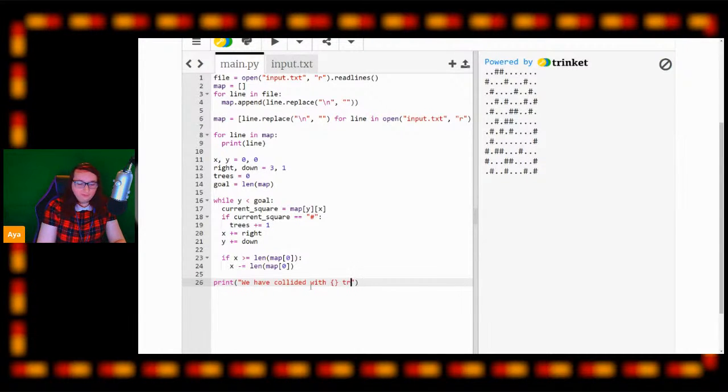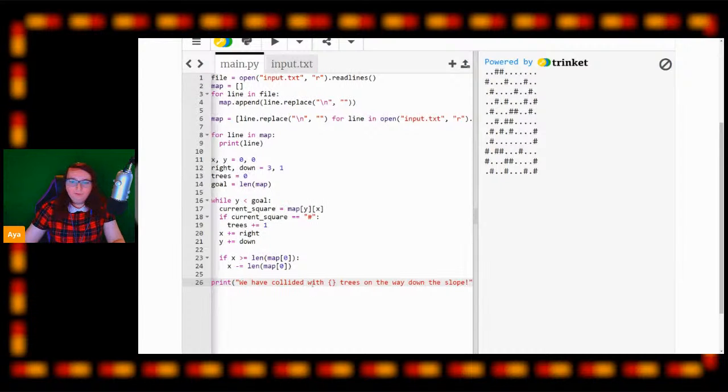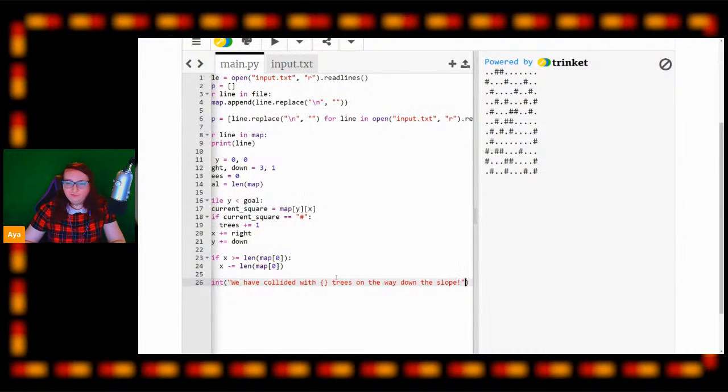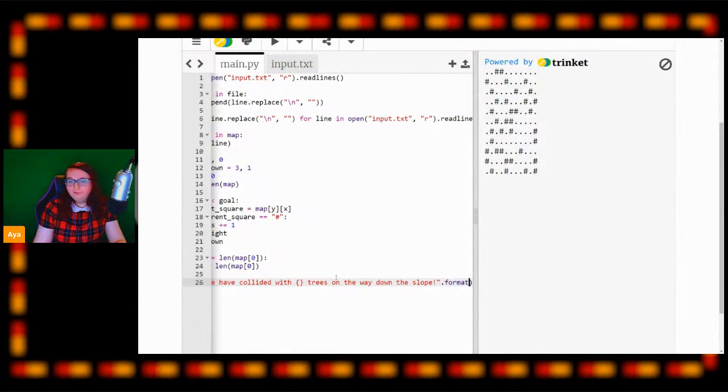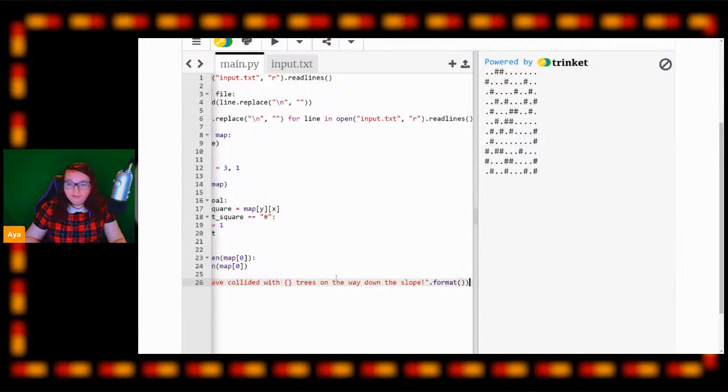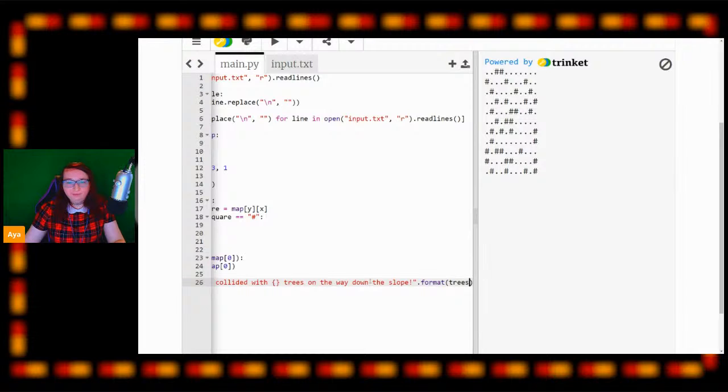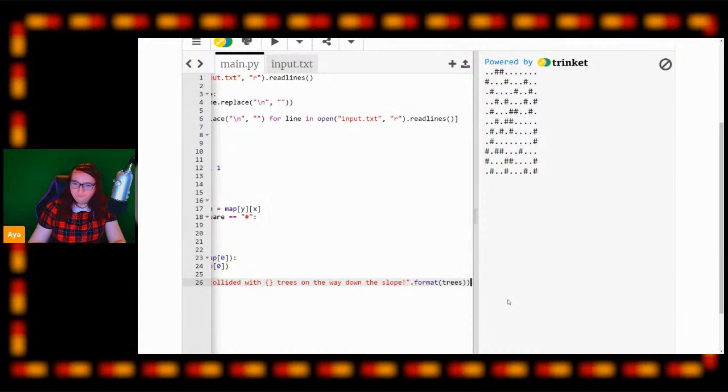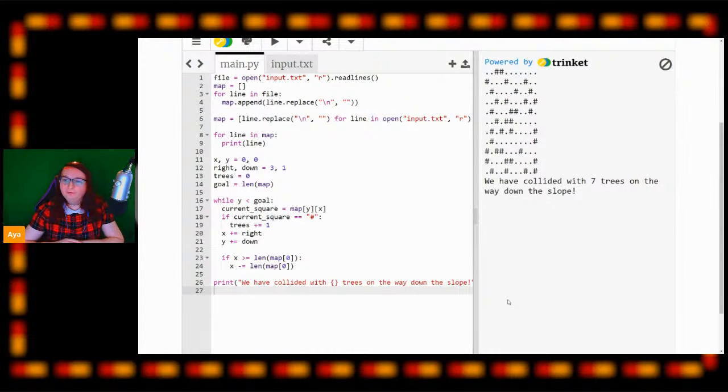We have collided with trees on the way down the slope. Okay, and then at the end of this string, we're going to do dot format, and if we type in the trees variable here, it will format these curly braces with our amount of trees. So if we run this, we will see we have collided with 7 trees on the way down the slope.